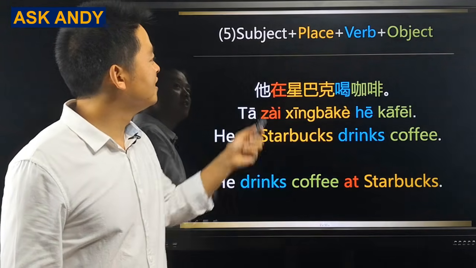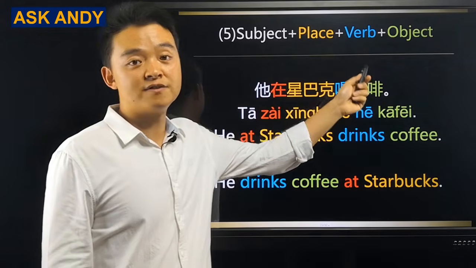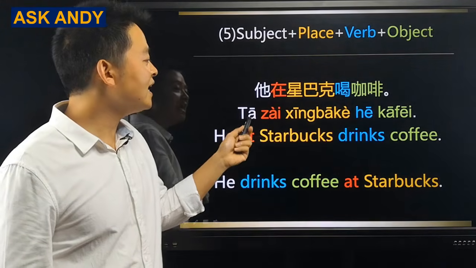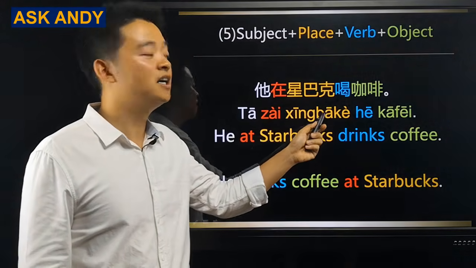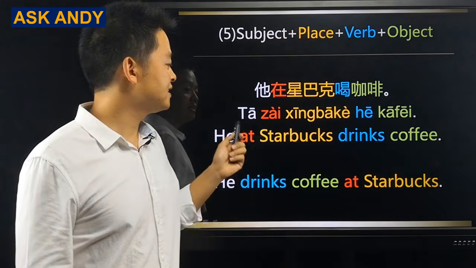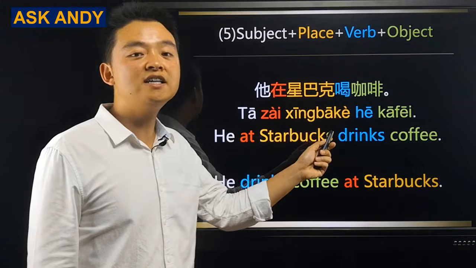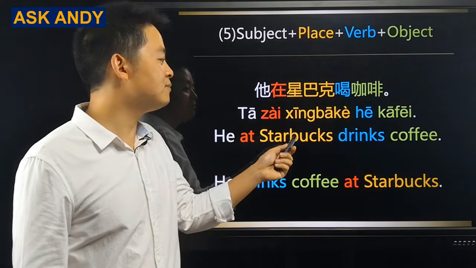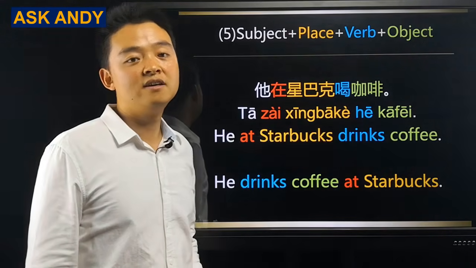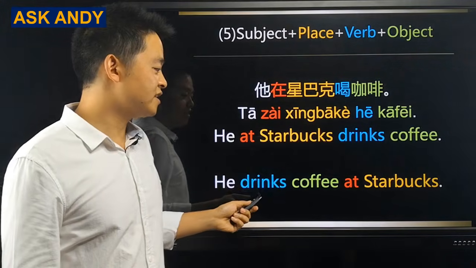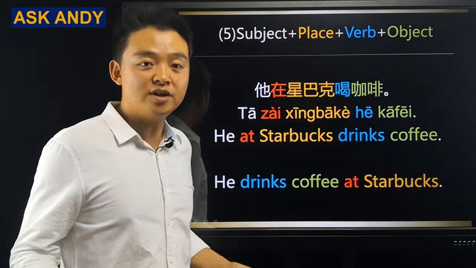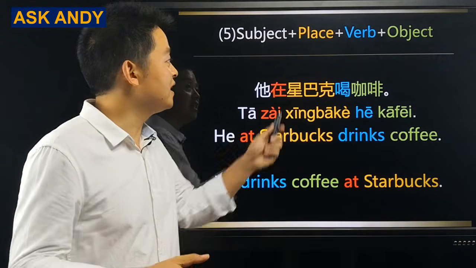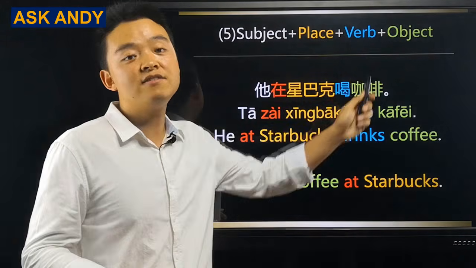Structure number 5. Subject plus place plus verb plus object. And you can see this example. 他在星巴克喝咖啡。Literally, it is he at Starbucks drinks coffee. In English, it is he drinks coffee at Starbucks. You can tell it's different. And it's easy, actually. We just put the place in between the subject and the verb.